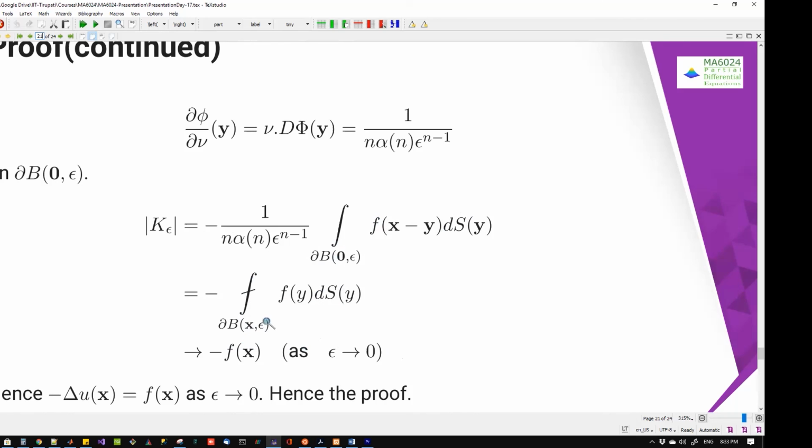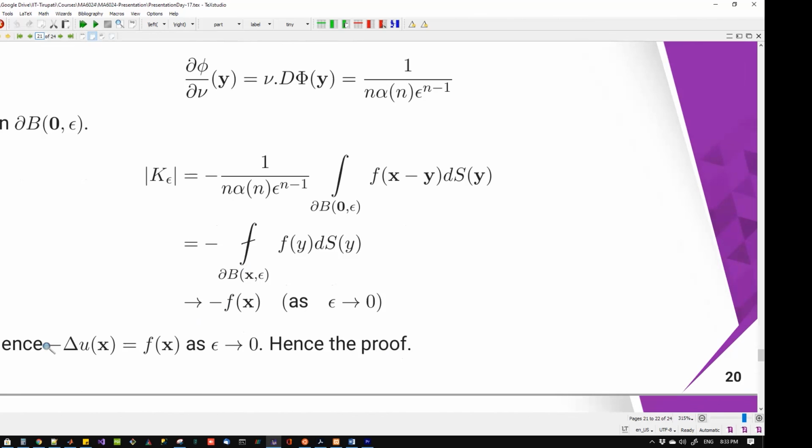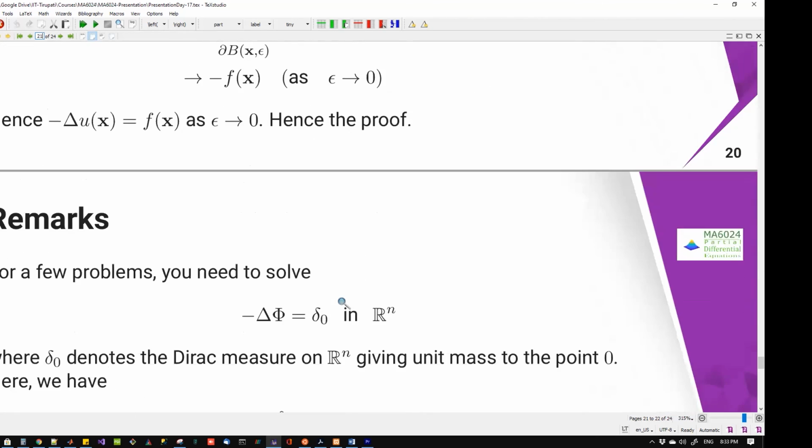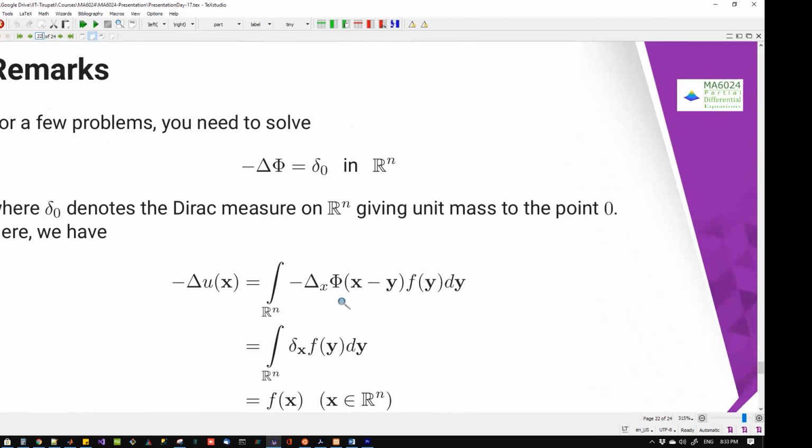Now if epsilon tends to 0, this becomes minus f(x). So if you combine all the things, you get minus Δu(x), which becomes f(x) as epsilon tends to 0. That is the proof.